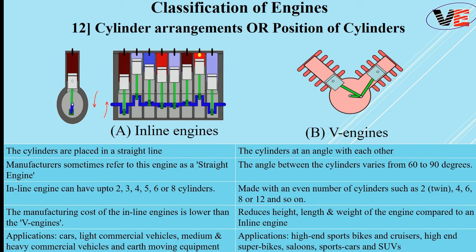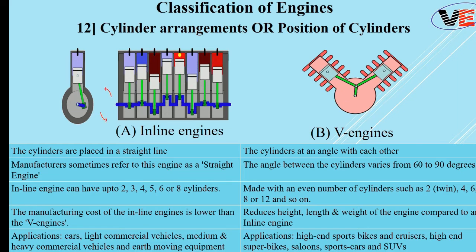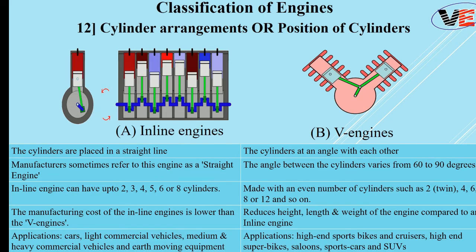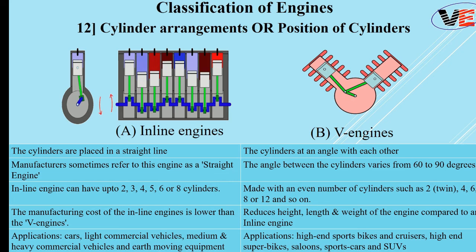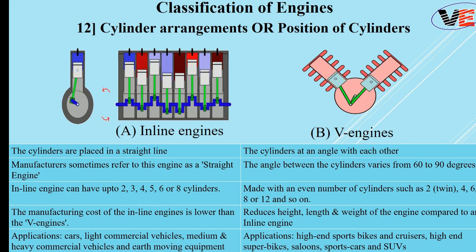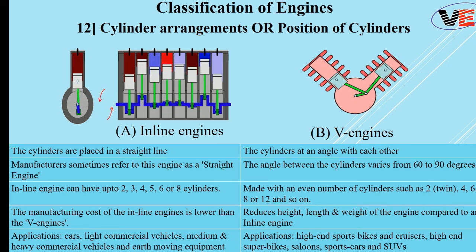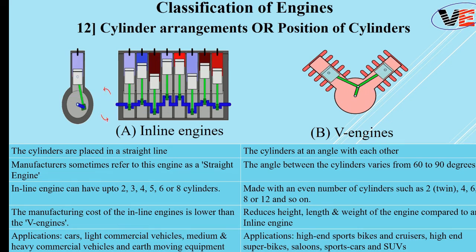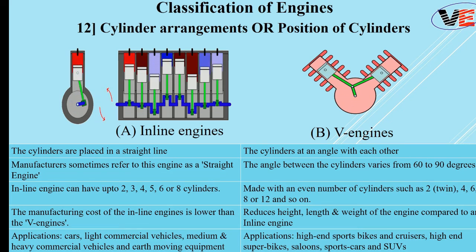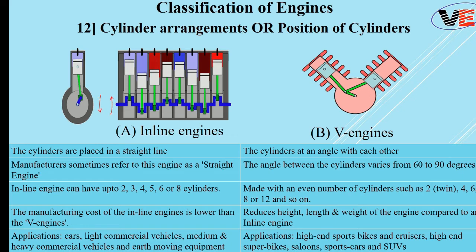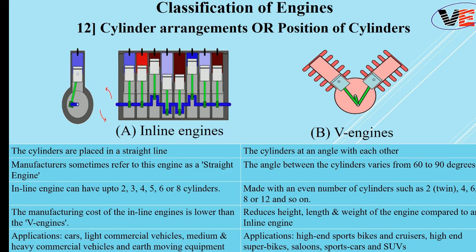V engine reduces the height, length, and weight of the engine as compared to an inline engine. The applications generally where we require a high speed engine, such as sport bikes, cruisers, super bikes, sports cars, sport utility vehicles, that is SUV. In such applications, these V engines are used.